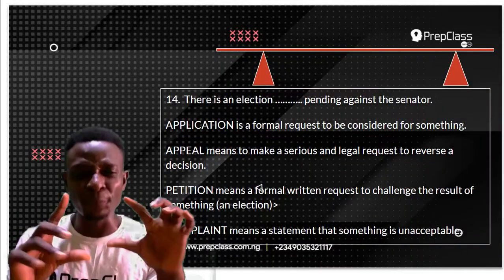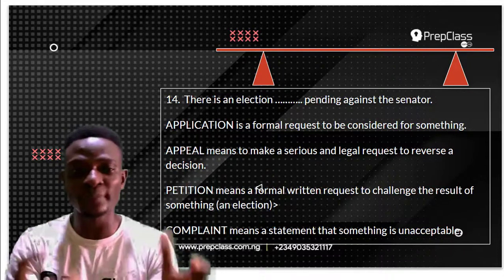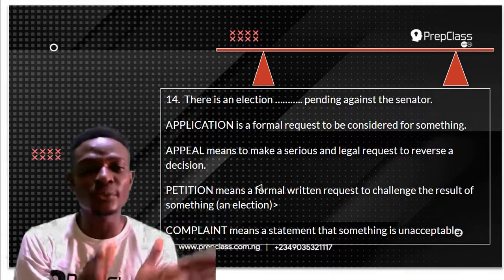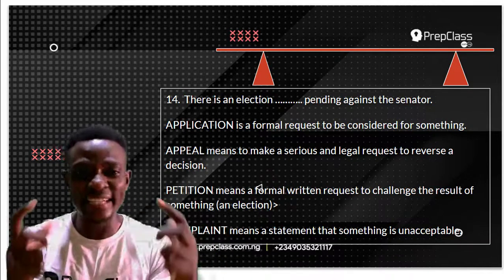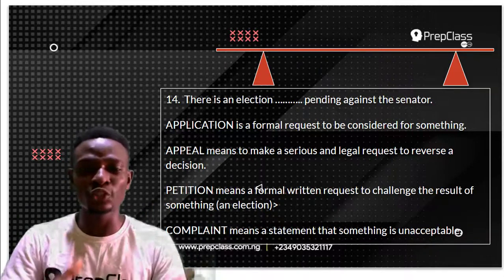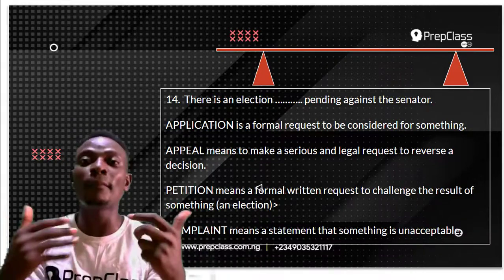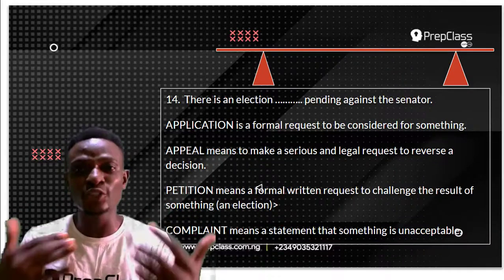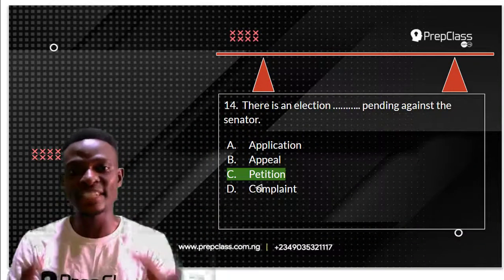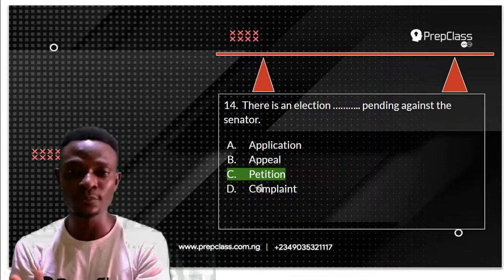A petition means a formal written request to change the result of something like an election. There is an election petition against the senator. You can actually make a petition to recall a senator. If you're not okay with the performance of the senator, you can make a petition to recall the senator. So the answer to this question is petition. There is an election petition pending against the senator.